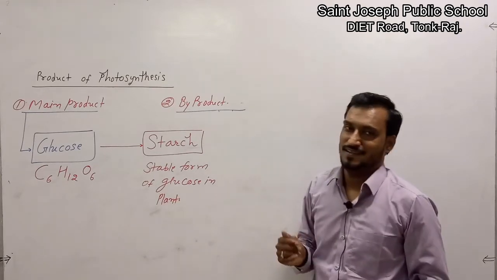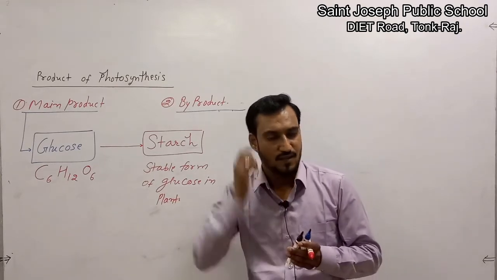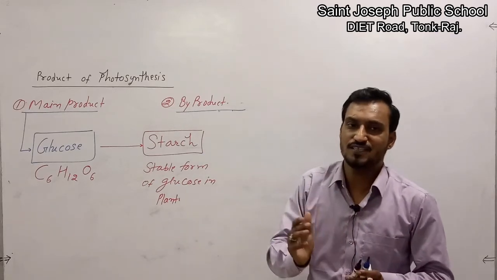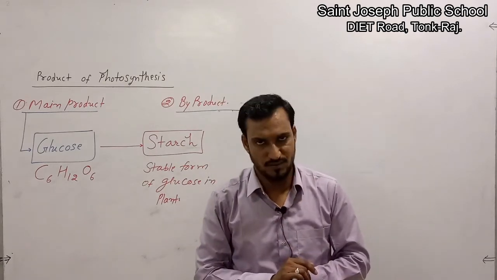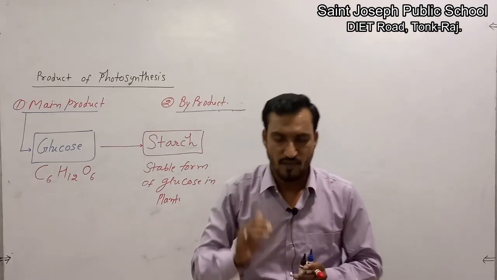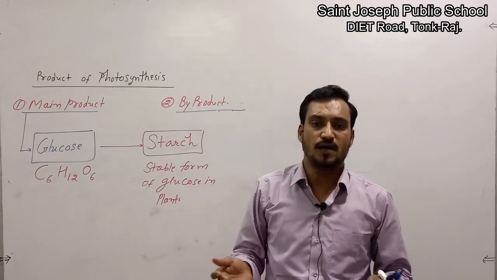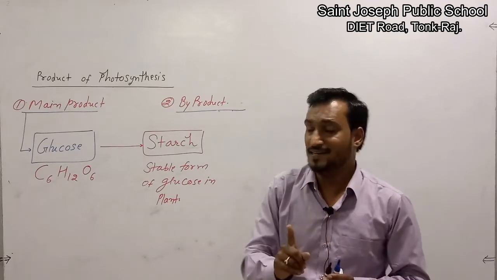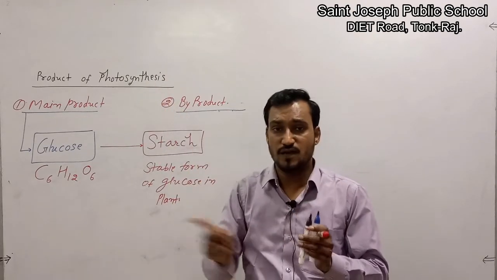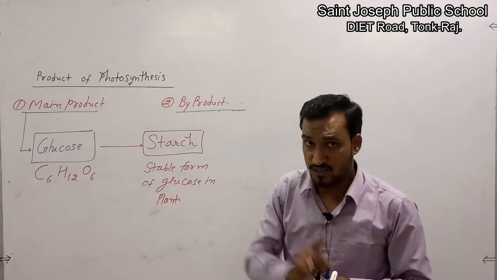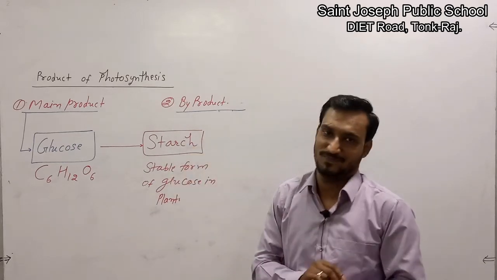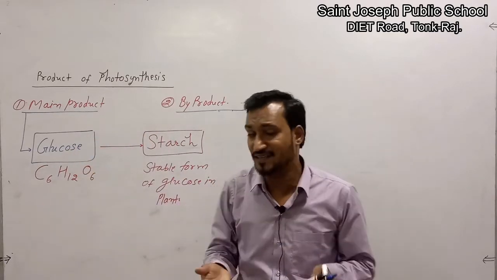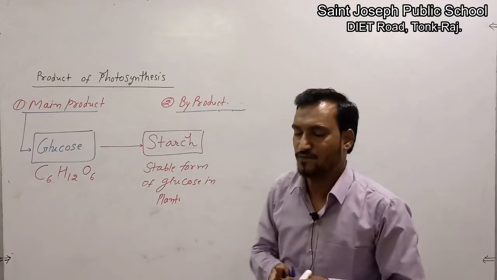Listen carefully. There is a plant situated in a dark room, and there is another pot plant situated in an open ground, that is in sunlight. We will observe these two plants after 24 hours. One plant will participate in photosynthesis, and the other will not, due to lack of sunlight. It means sunlight is essential for photosynthesis. What is the evidence that sunlight is essential for photosynthesis?